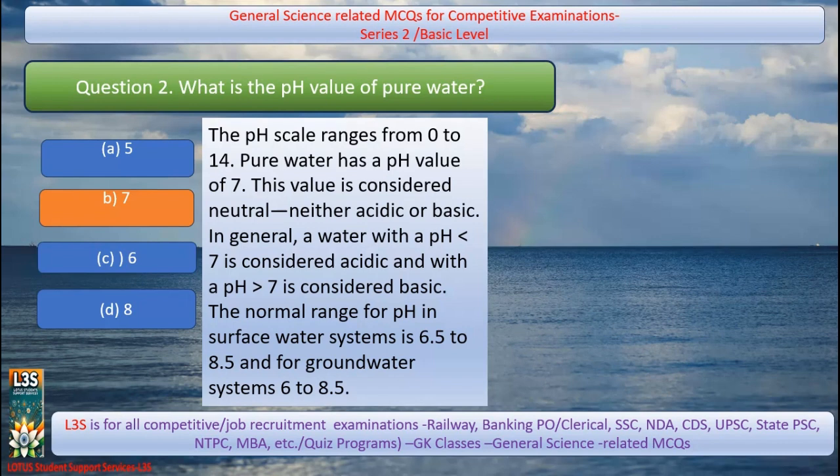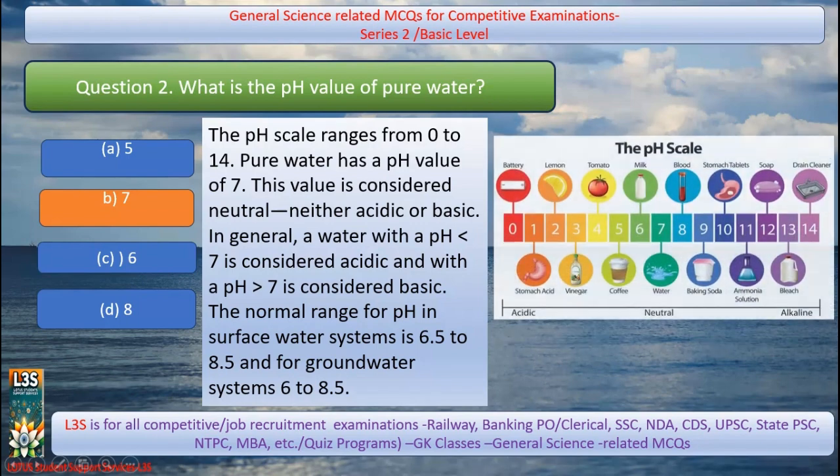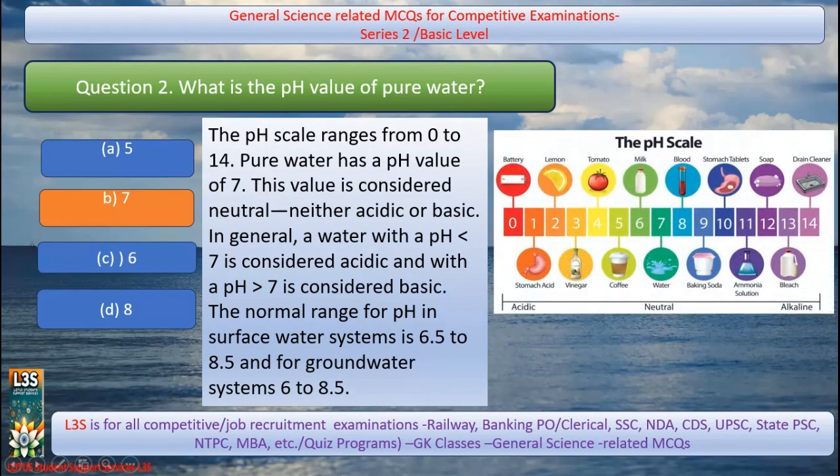In general, water with a pH value less than 7 is considered acidic, and with a pH value greater than 7 is considered basic. The normal range for pH in surface water systems is 6.5 to 8.5, and for groundwater it is 6 to 8.5. We can see here a pH scale. For water it is generally 7. For coffee it is 5.